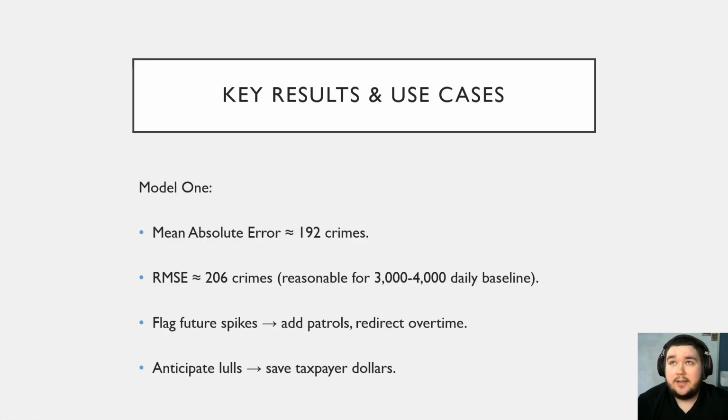Key results and use cases. On unseen data, the model's average miss, called mean absolute error, is about 192 crimes, and the root mean squared error is 206. Given LA averages around 3,500 incidents a day, this is useful within a -6 to +6% window. If the line tilts upwards next month, a commander at the LAPD can schedule extra patrols or overtime in advance. If it dips, then they can reallocate funds to community programs instead.